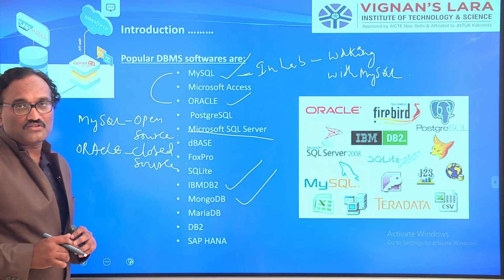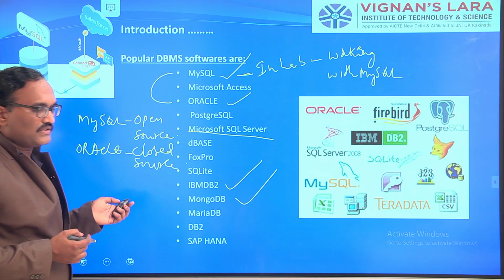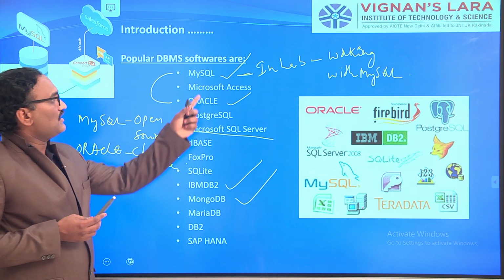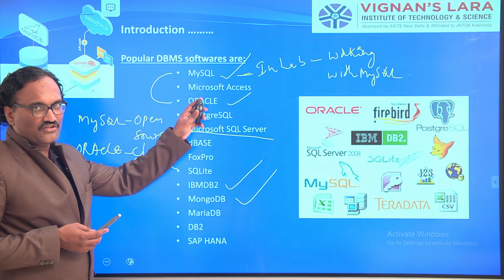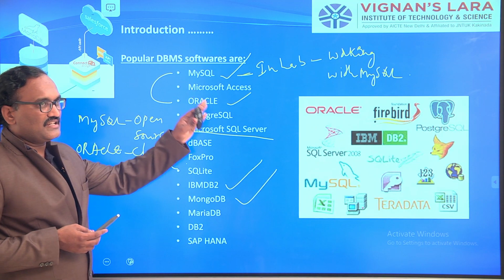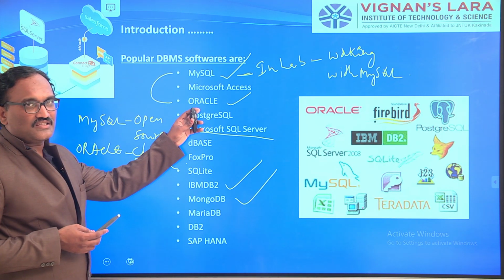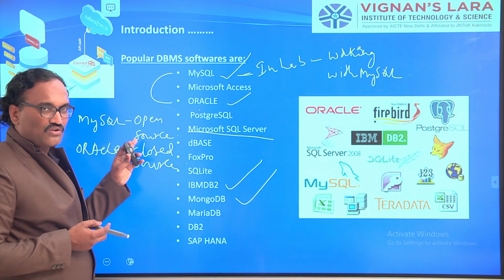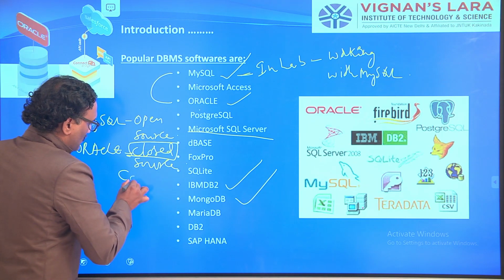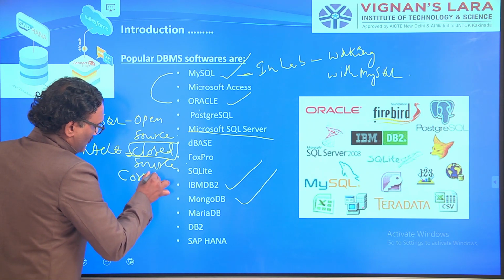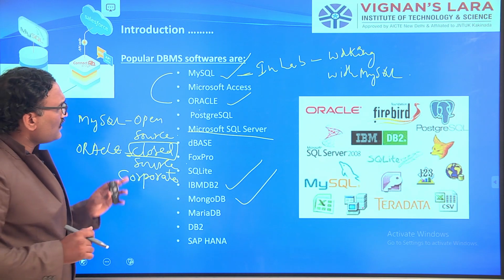What is the difference between open source and closed source? See, MySQL is freely available over the internet. You can easily download it and install it in the system. Whereas the Oracle database management system is a corporate source or closed source. You need to buy it.